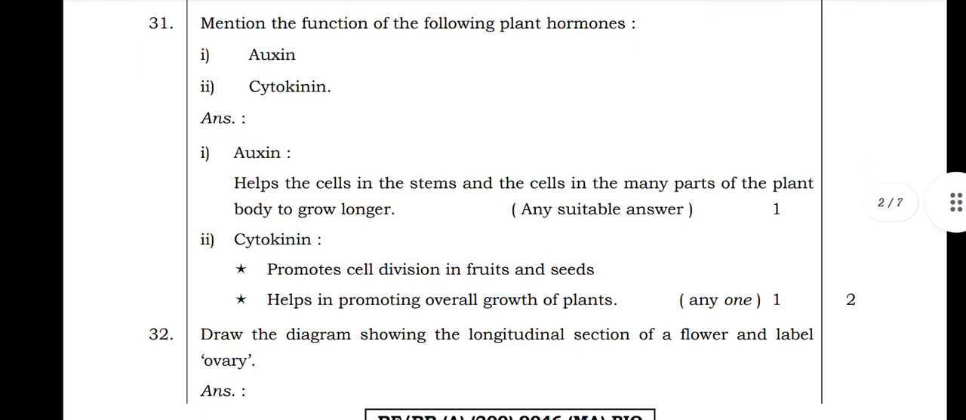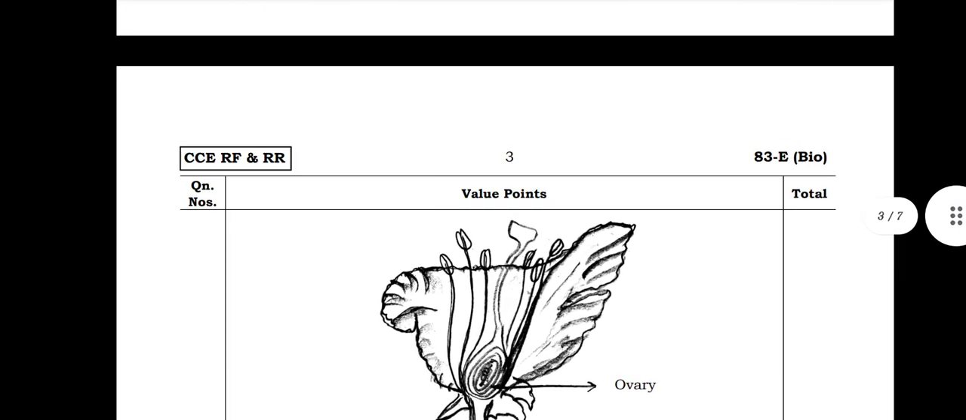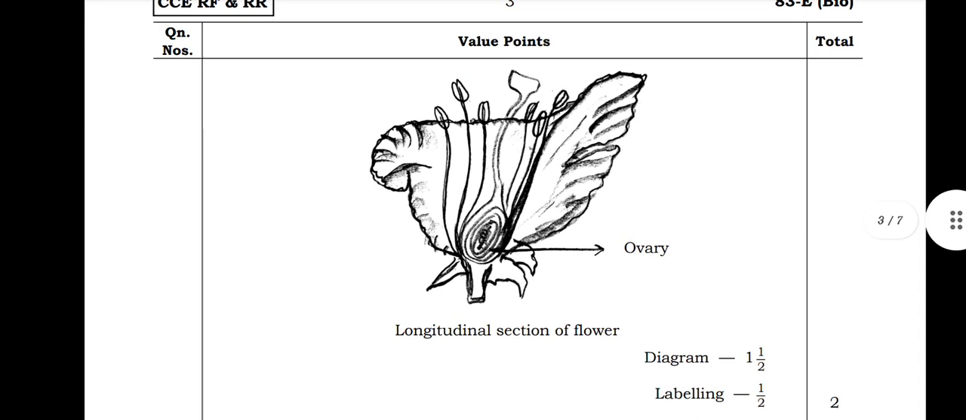Next, draw the diagram showing the longitudinal section of a flower and label the ovary. The diagram will be like this. For drawing the diagram you will get 1.5 marks, and for labeling the ovary you will get half a mark.